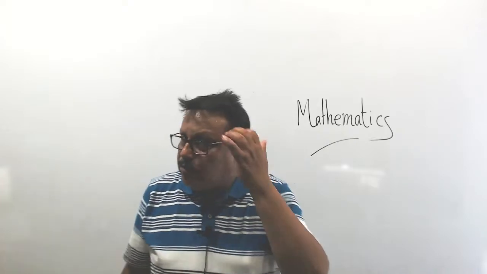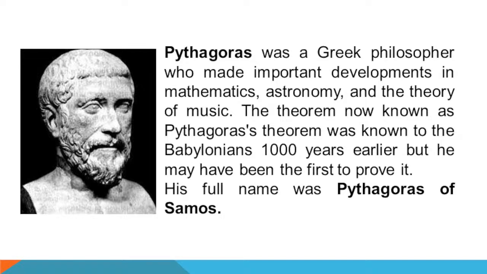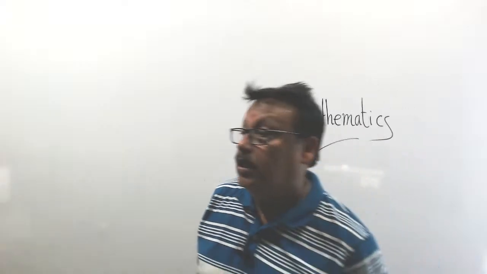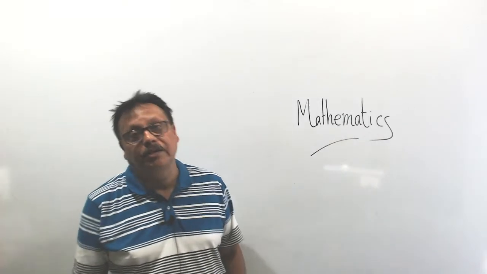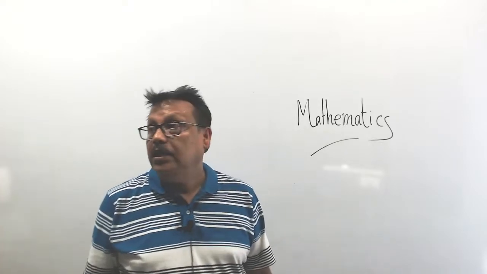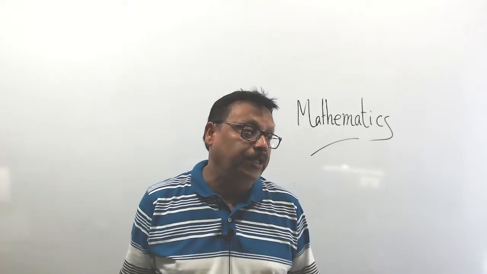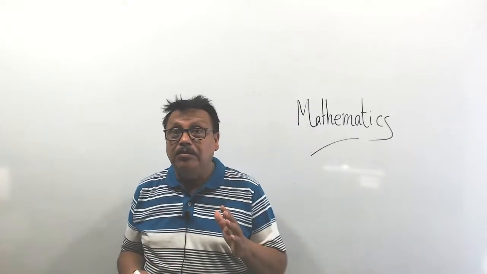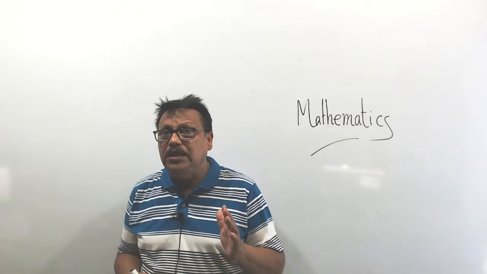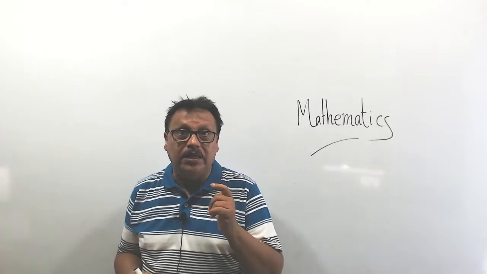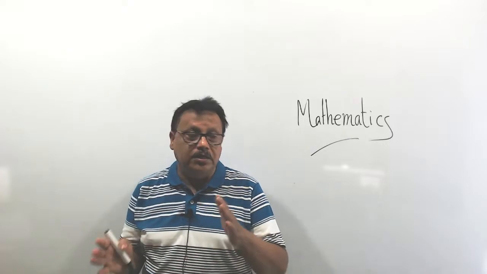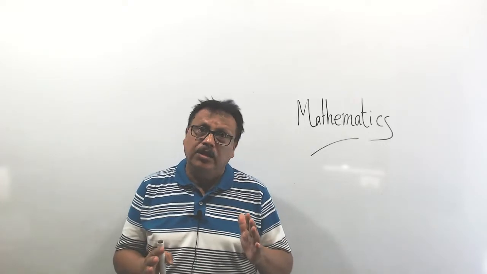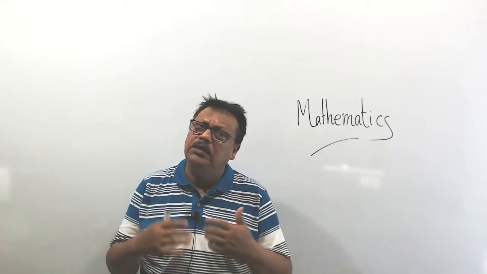Okay, and one more thing. Do you know the full name of Pythagoras? The full name of Pythagoras is Pythagoras of Samos, the Greek mathematician. He gave us a lot on geometry. Now, I think you know the Pythagoras theorem: in a right angle triangle, hypotenuse square is equal to height square plus base square. You make a lot of problems using this formula.